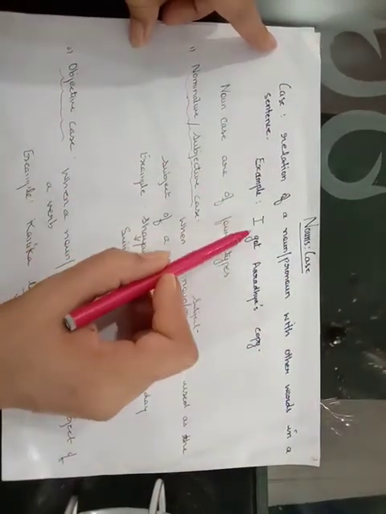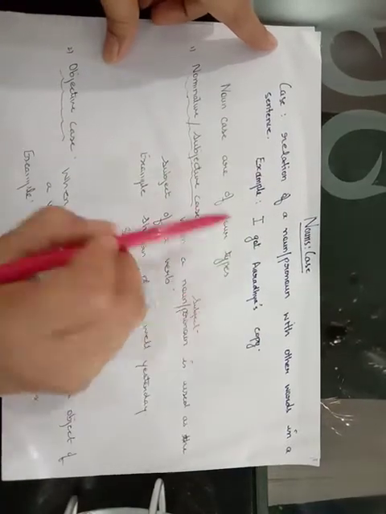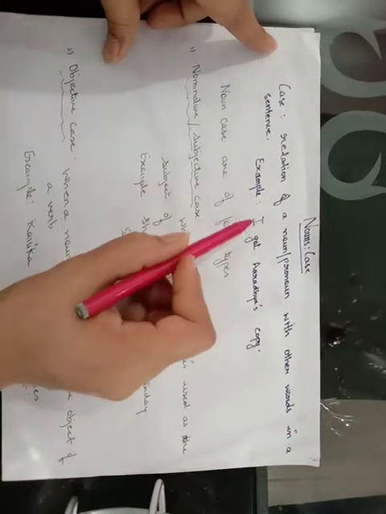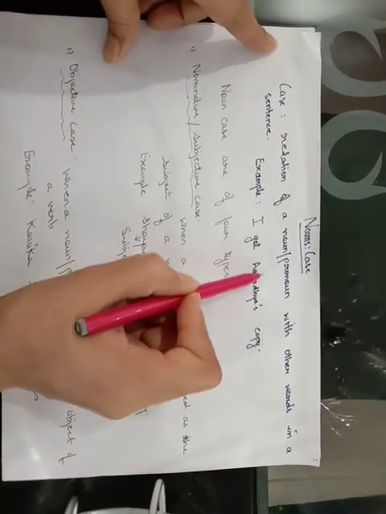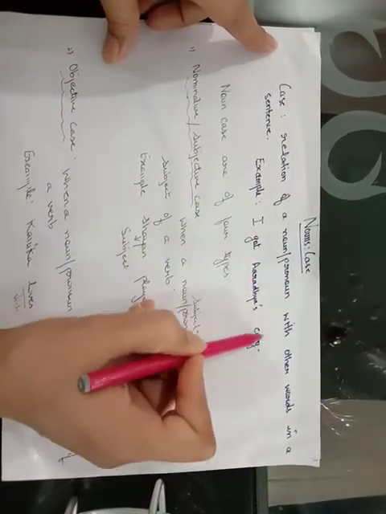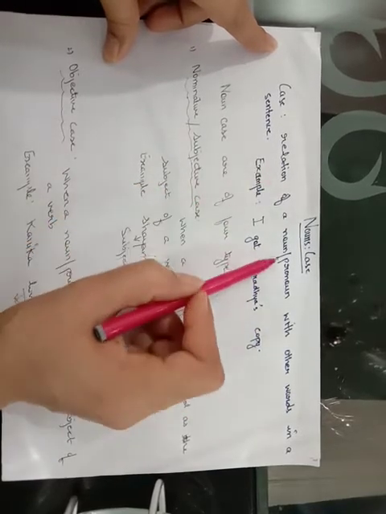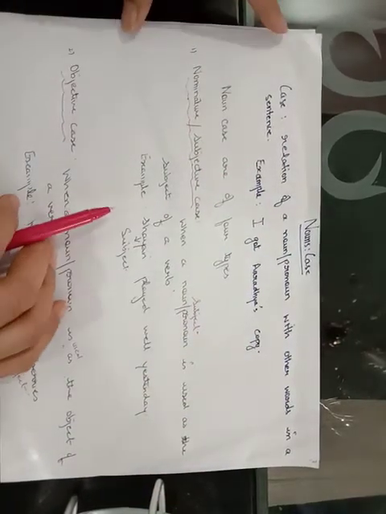For example, I got Aradhya's copy. Whose copy? Aradhya's copy. Like, I got whose copy? Aradhya's. And the copy belongs to whom? Aradhya. Okay? Is it clear? So it is a relation of a noun or a pronoun with other words in a sentence. This is called noun case.